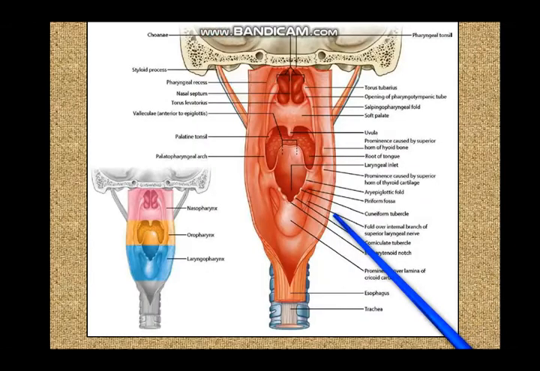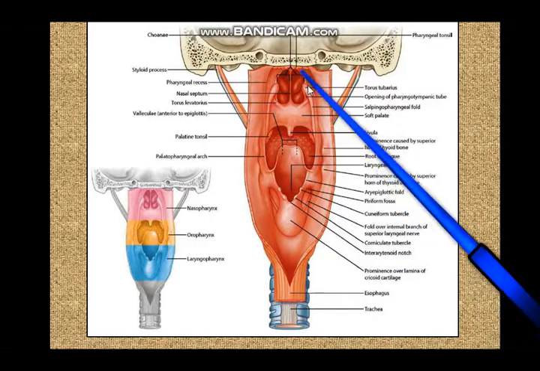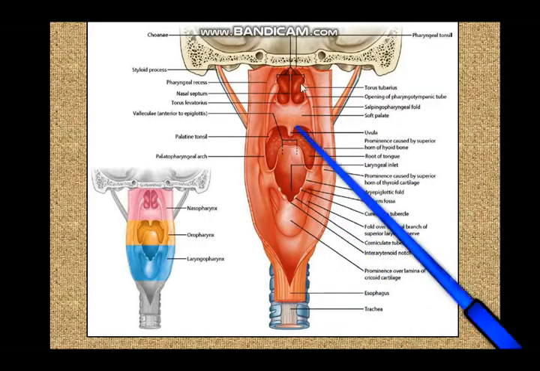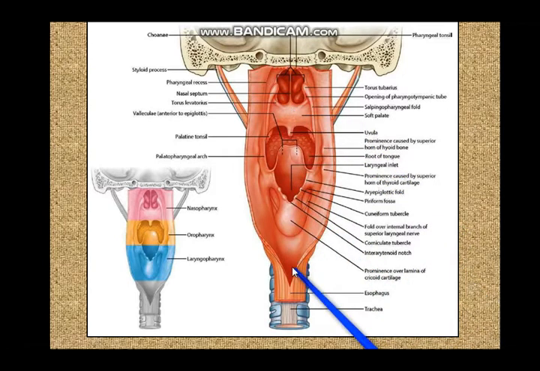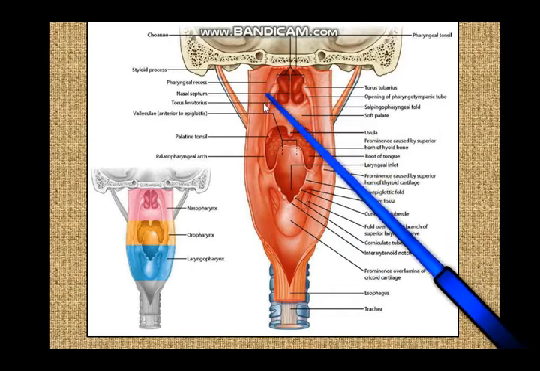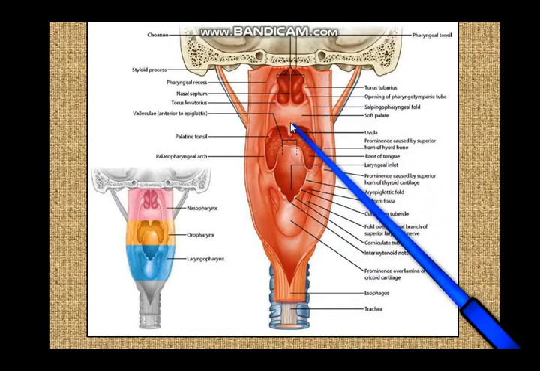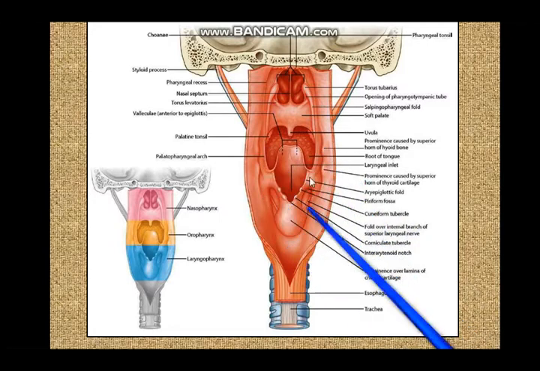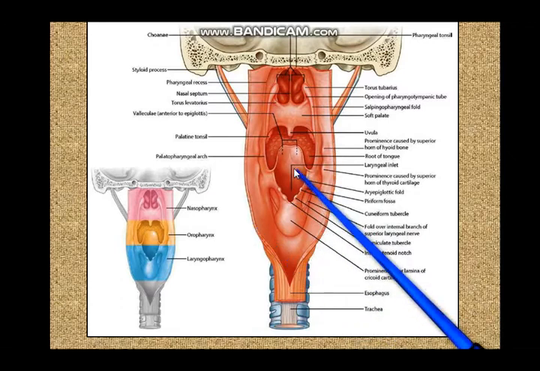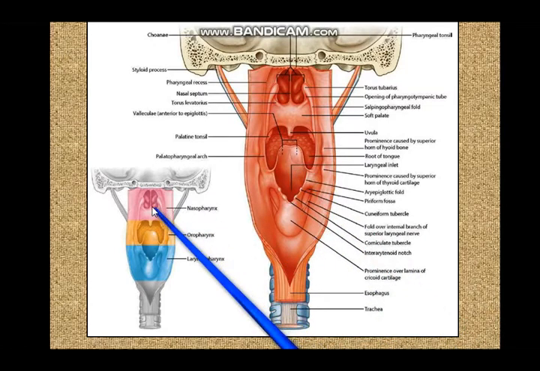If you look at this view of the pharynx, this is a posterior cutout view of the pharynx. You can see here the beginning of the esophagus is there. So this is actually the posterior wall of the pharynx that has been cut out from the base of the skull to the esophagus. And here again we shall divide it into nasopharynx behind the nose and up to the soft palate, oropharynx from the soft palate to the epiglottis, and laryngopharynx from the epiglottis to the lower border of the cricoid cartilage. As you can see here, the pink structure is the nasopharynx, the yellowish orange structure is the oropharynx, and the blue structure is the laryngopharynx.